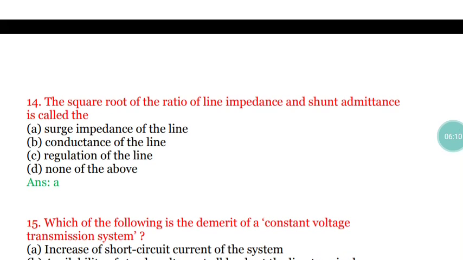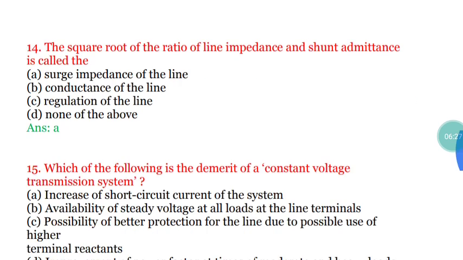Next question, question number 14. The square root of the ratio of line impedance and shunt admittance is called what? So what is the square root of the ratio of line impedance and shunt admittance? That is known as the surge impedance of the line. Okay, that is nothing but surge impedance. The correct answer is option A.